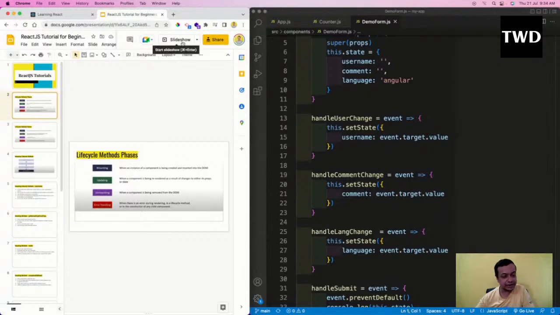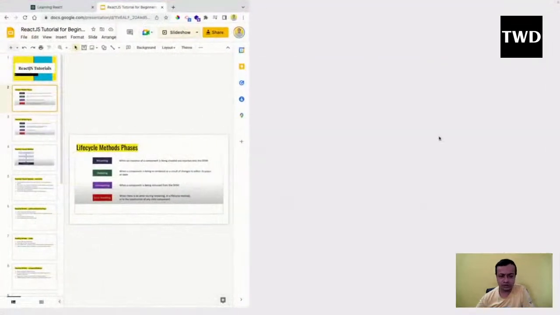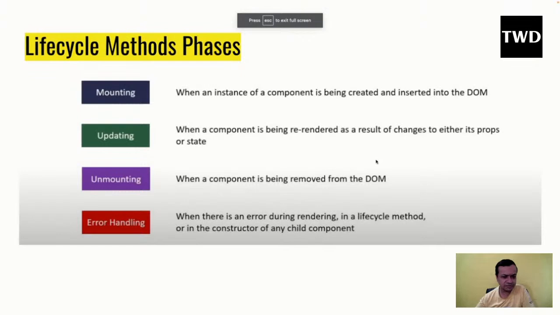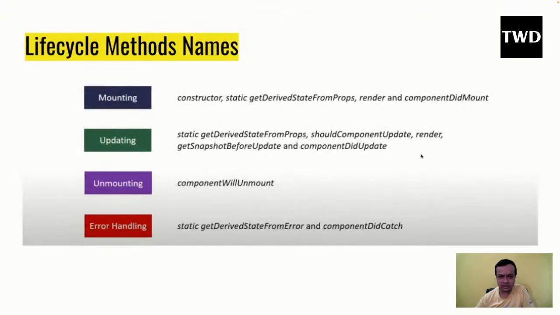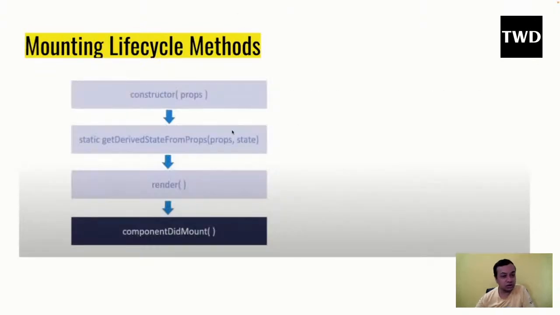Okay, and we'll see a practical example, of course. Slides are there. Then these are some of the methods. Okay, so mounting lifecycle methods, there are four methods. Constructor, we know constructor. Static getDerivedStateFromProps, render, and componentDidMount.